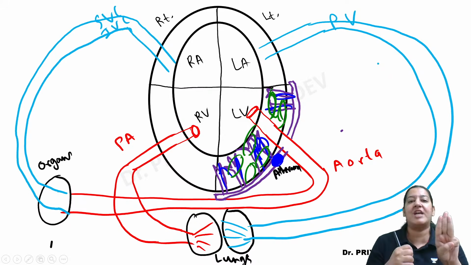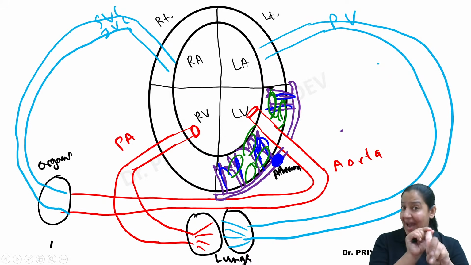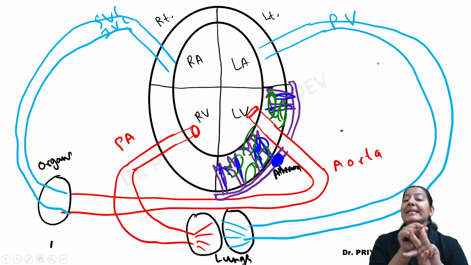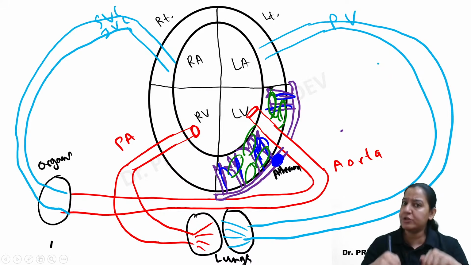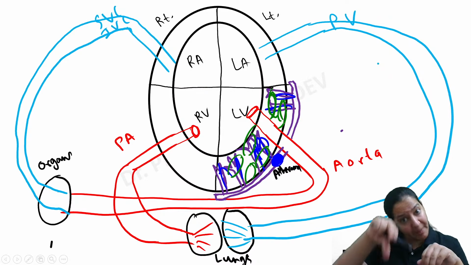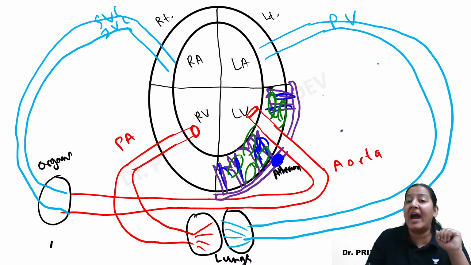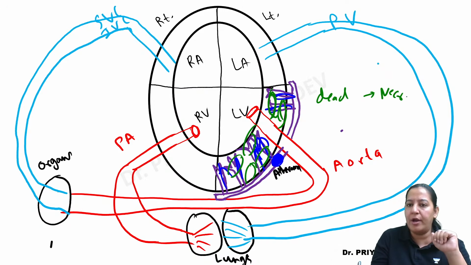I told you there are three coronaries. LAD supplies the anterior wall, RCA supplies the posterior wall, and LCX supplies the lateral wall. You know it crystal clear. So whichever coronary is obstructed, the cells of that particular wall will start dying by coagulative necrosis.